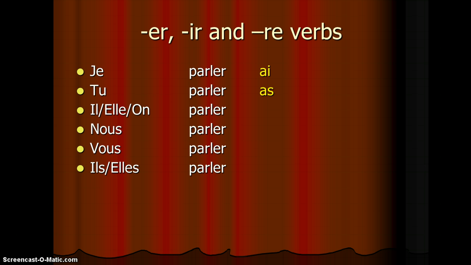Tu parleras, il, elle, on parlera. This time it's just an A rather than AS. Nous parlerons, vous parlerez, and ils and elles parleront. Now, for some of you who are really quite learned in your understanding of verbs in French, you will notice that the je, tu, il, elle, and then the they forms all look fairly familiar to you. And yes, that's right, they're actually part of the verb avoir.